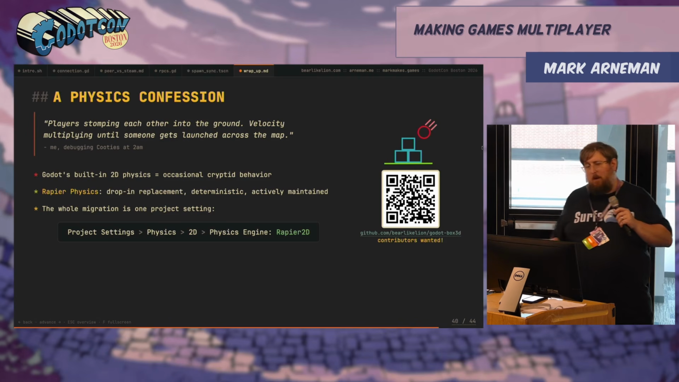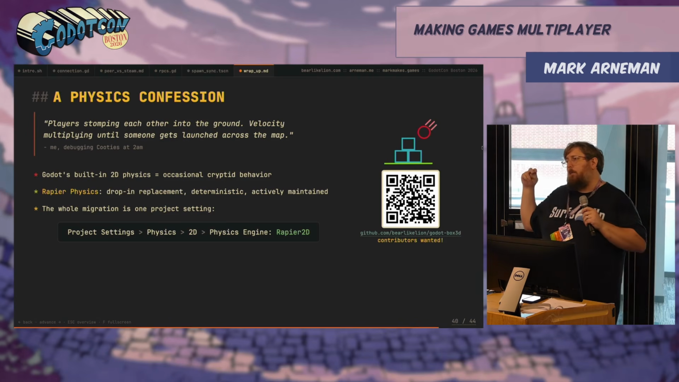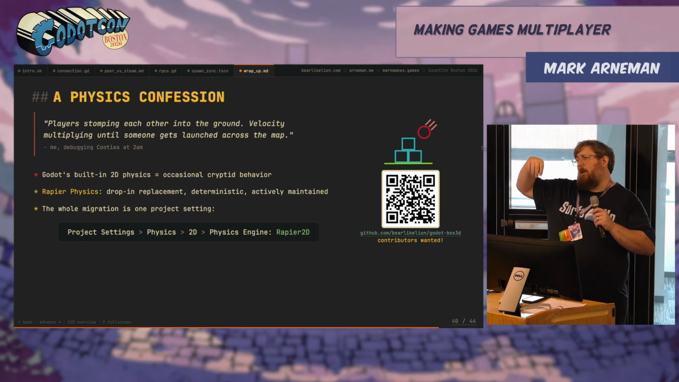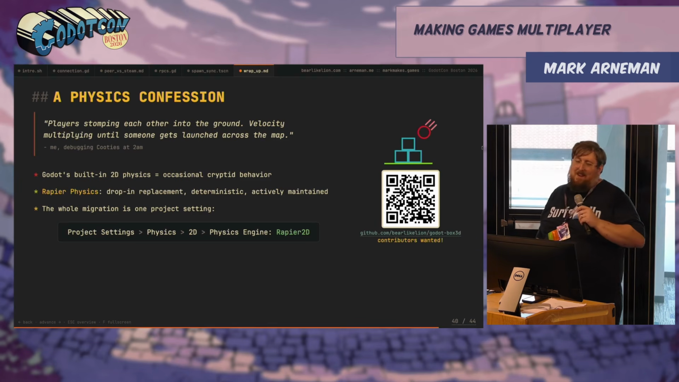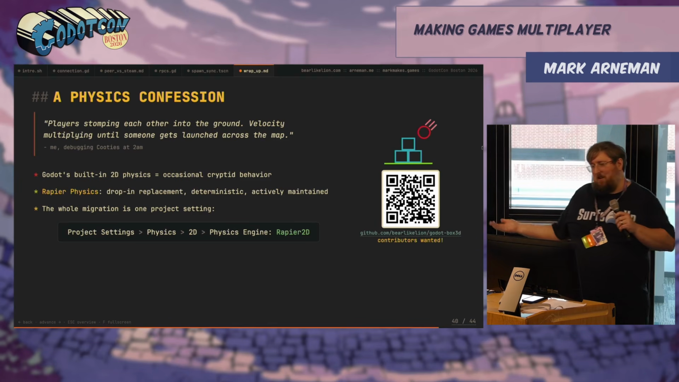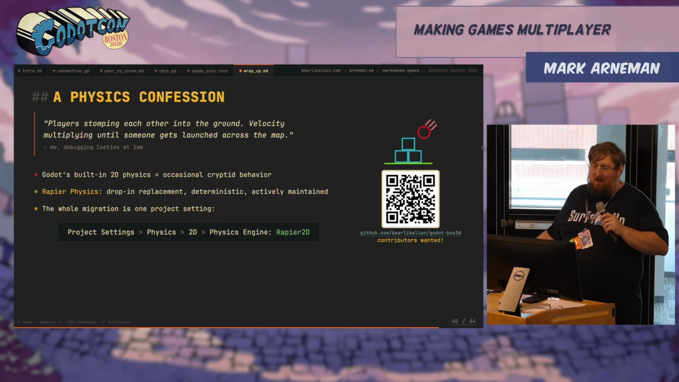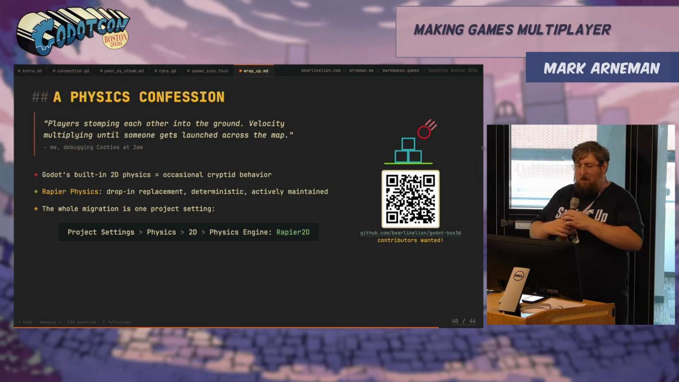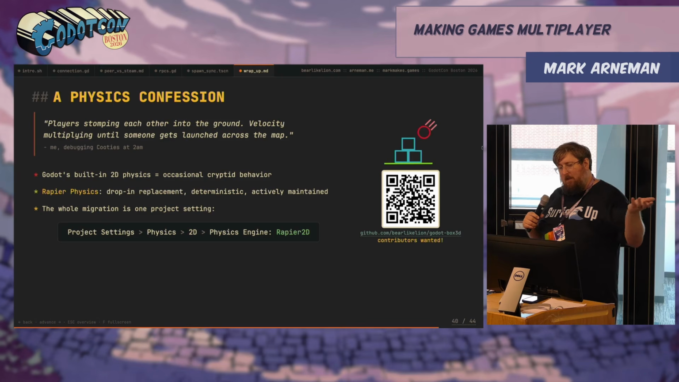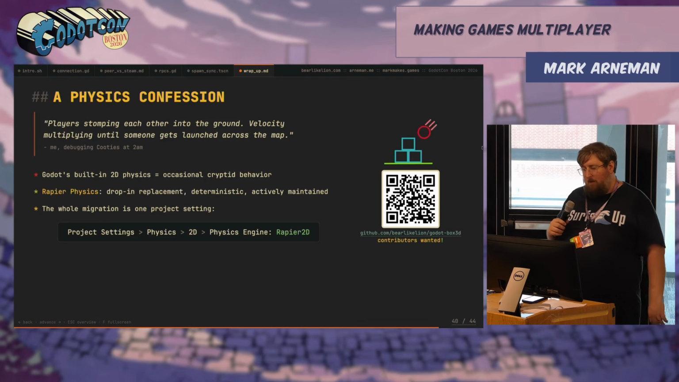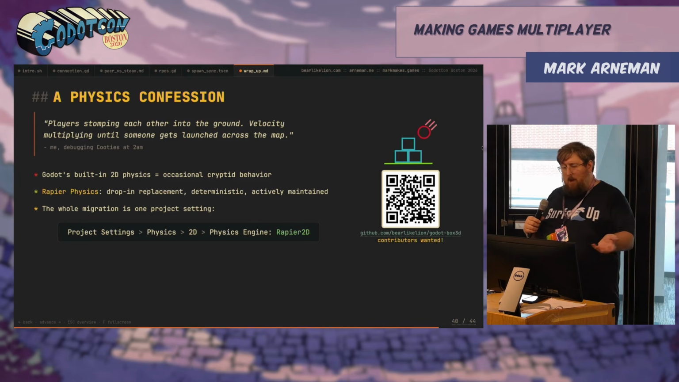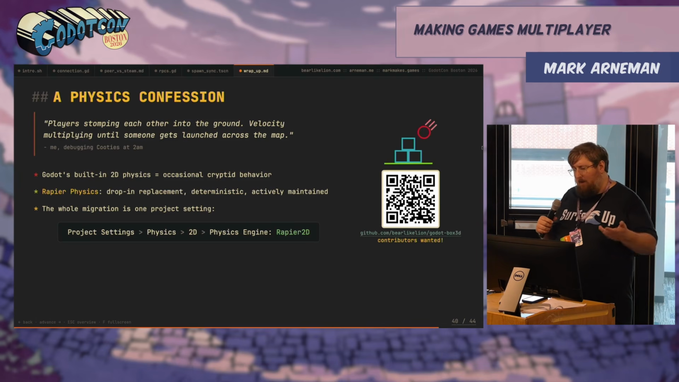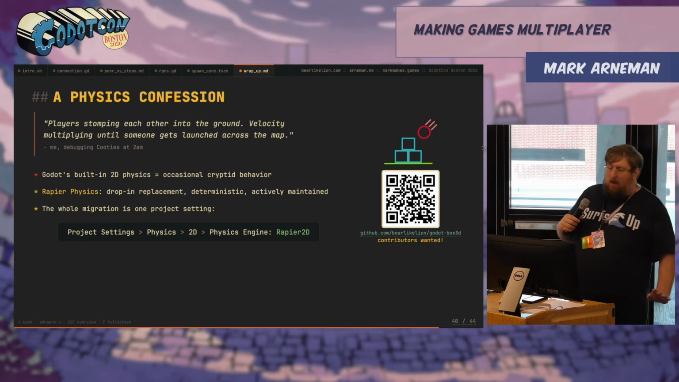Also, I had a bug with Cooties originally. If a player would Goomba stomp another player, kind of get on their head like Mario, when the bottom player jumped, it would just send that top player flying. This is an issue with Godot's physics. It's a little cryptid. It has some weird kind of quirks. And our fix is to use Rapier physics. It's a drop-in replacement. It's deterministic. It's actively maintained. The entire migration is you install an add-on and switch a drop-down. It really helped a lot.